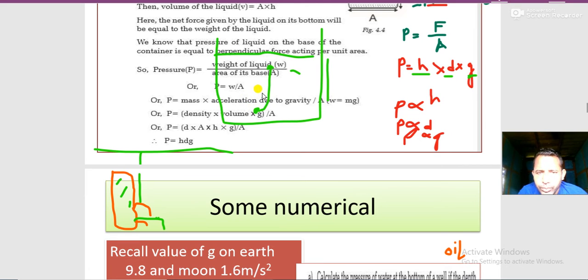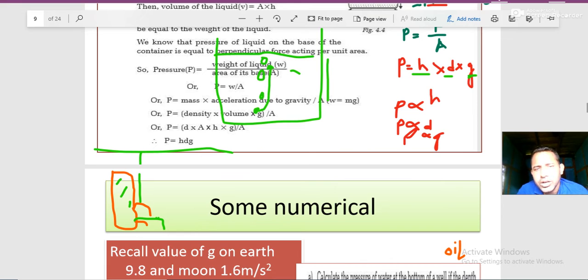When it goes up, the bubble will become larger and larger, and finally it will get lost. The bubble is smaller at the bottom because pressure is directly proportional to depth, and if pressure is more, its area should be less. So here the radius of the bubble will grow.